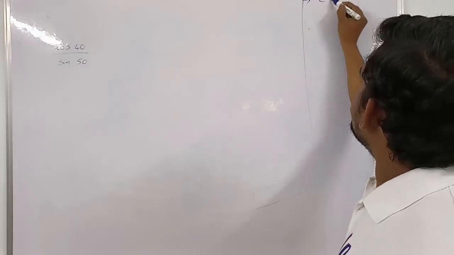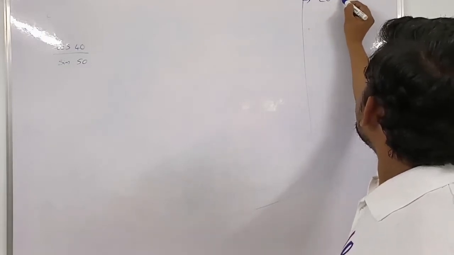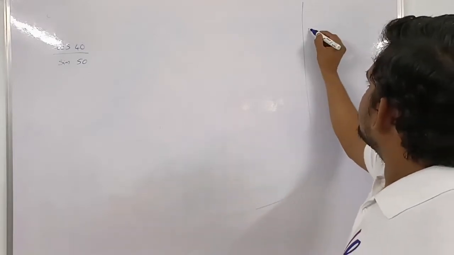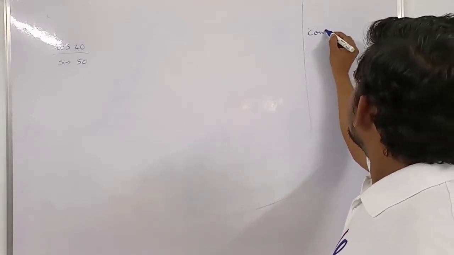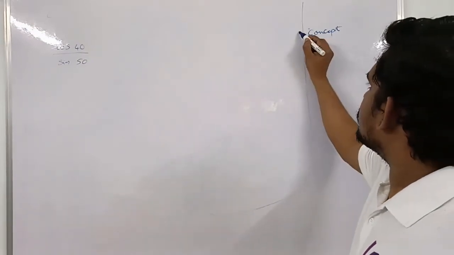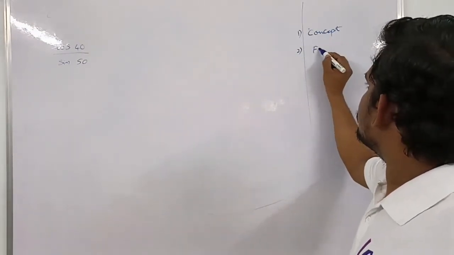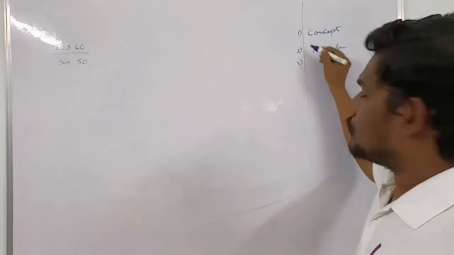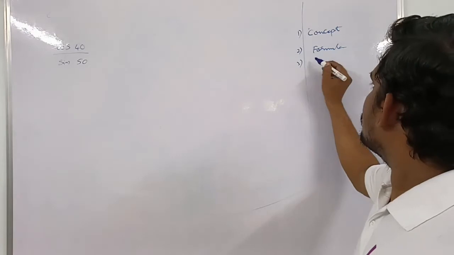The first one is the concept. If you know the concept well, this is the first aspect. And the second aspect is the formula. You should know the formula well.